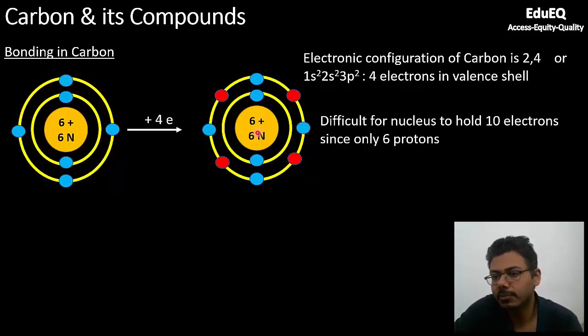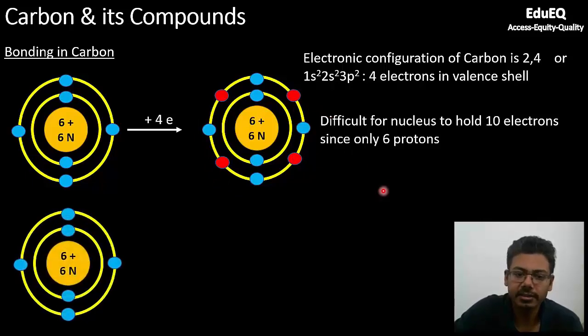But there are only 6 protons, and if you put total, 2 electrons are already present and now you have 8 additional electrons. So it is very difficult for nucleus to hold 10 electrons because the nuclear charge is limited. It has only 6 protons. So soon this atom with 4 additional electrons will become unstable, and it is not possible for this atom to exist.